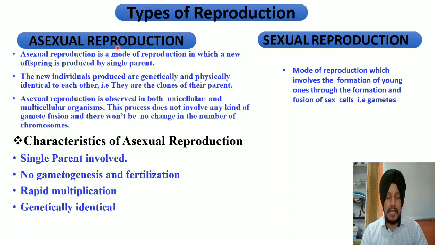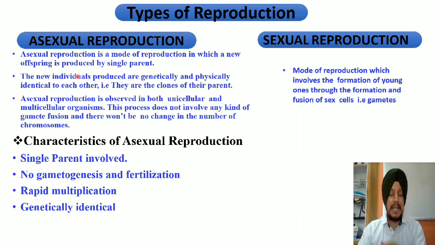So here one organism is self-sufficient to produce the young ones. No formation of gametes, rather no fusion of the gametes takes place. Neither gamete formation nor fusion of the gametes takes place. It is the simplest mode of reproduction in which a single organism, I would say a single parent, is self-sufficient to produce the young one.